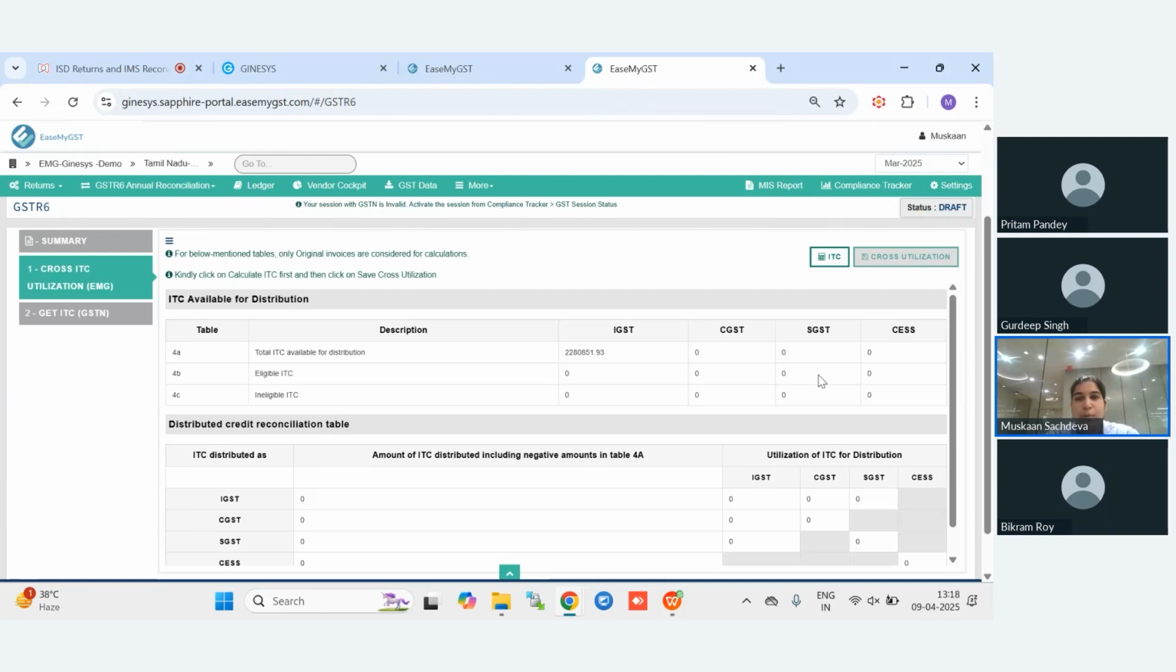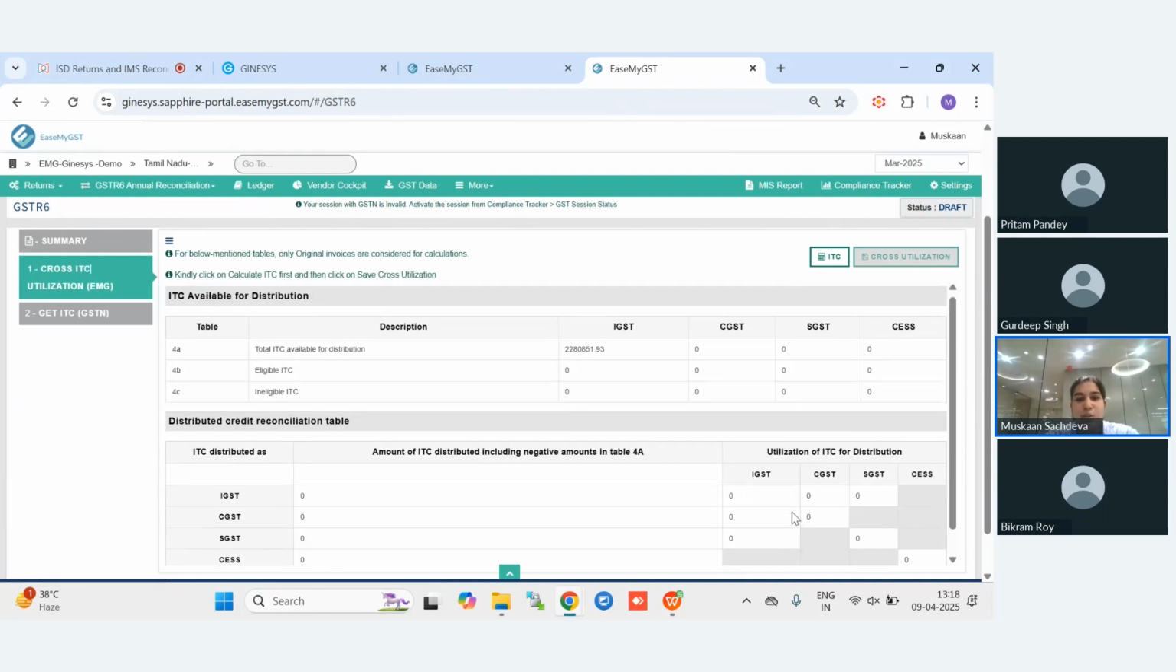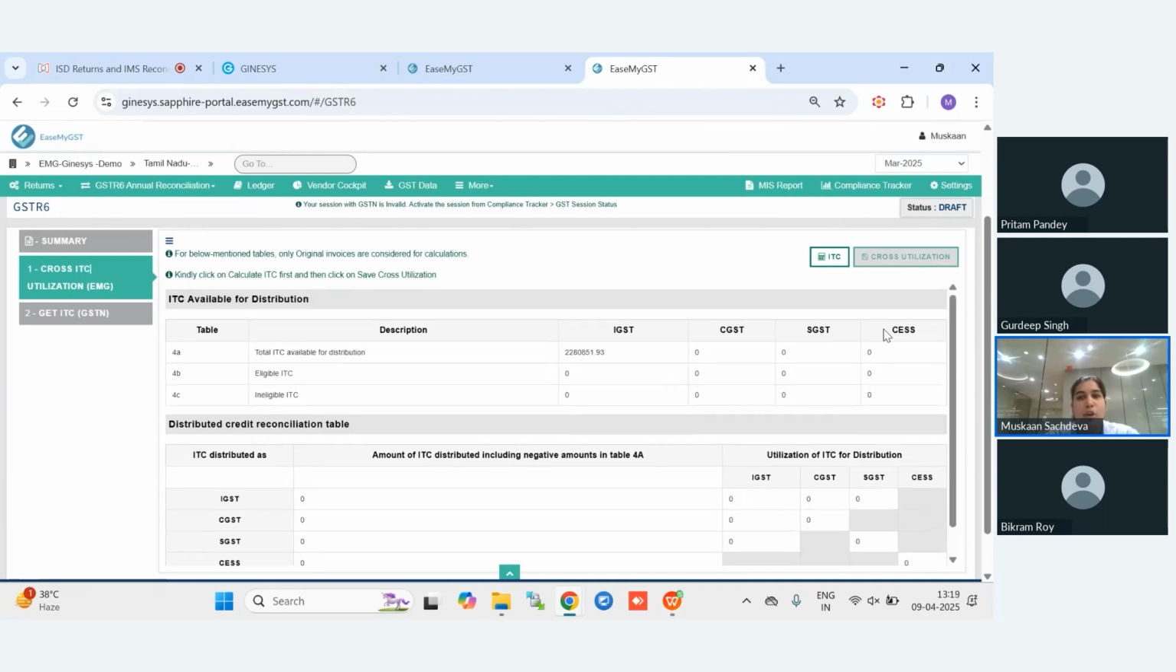So we need to make sure to calculate the ITC by clicking over here. It is showing calculate ITC. Once the ITC has been calculated, these two tables will be the same and will show the same amount. Once it has shown the same amount, then we will click on cross utilization.